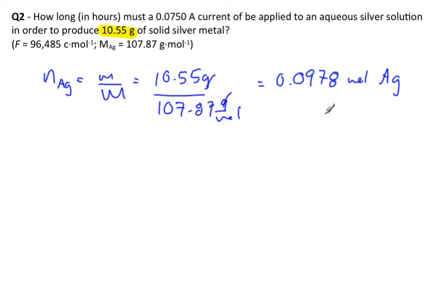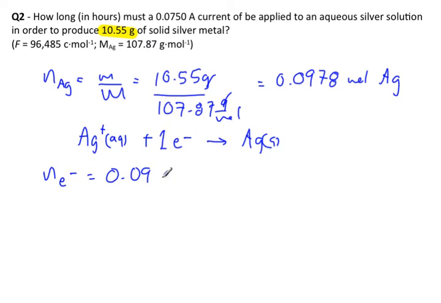Now, I need to convert this to moles of electrons. So for that, I need my balanced equation. Silver plus (aqueous) plus 1 mole of electrons yields silver solid. Okay, so my number of moles of electrons is very easy. It's the same, 0.0978 moles of electrons. Why is it the same? Because of a 1-to-1 ratio between moles of electrons and moles of silver solid. Okay, so there I have moles of electrons.